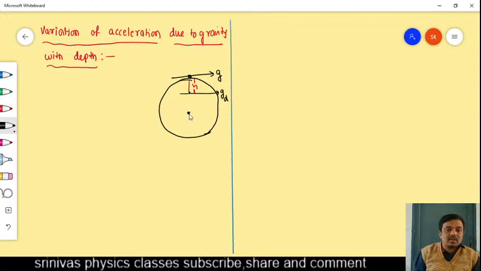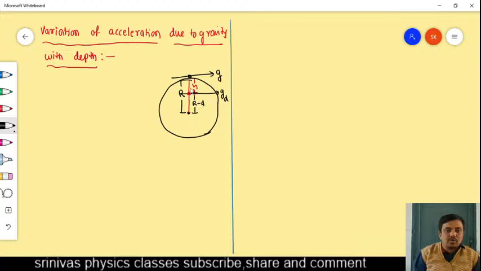This is the center of the earth. From the center to this point, this is the radius, right? And the distance from the center to the point where I want to find the acceleration due to gravity is r minus d we have to take.